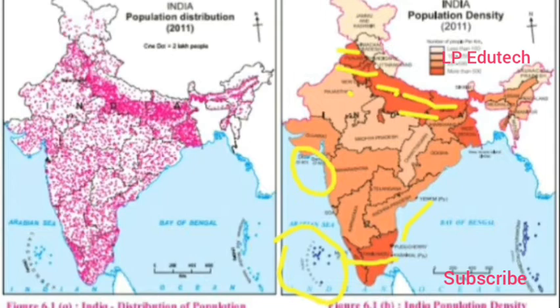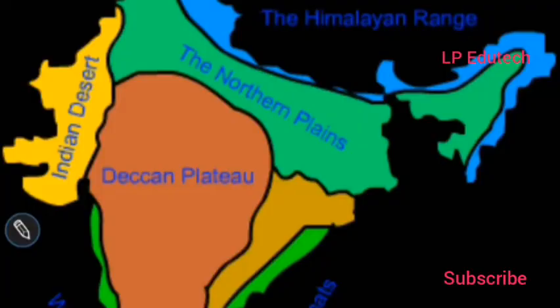Now the last question. Correlate the climate and physiography of India with its population distribution and write a note on it. Now let us have a look and compare it. The northern plains of India have fertile soil, suitable climate and plenty of water supply. Therefore, there is a higher density of population in that area, the northern plains part in green color.